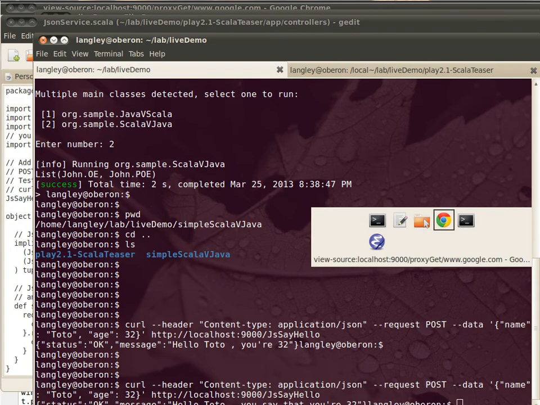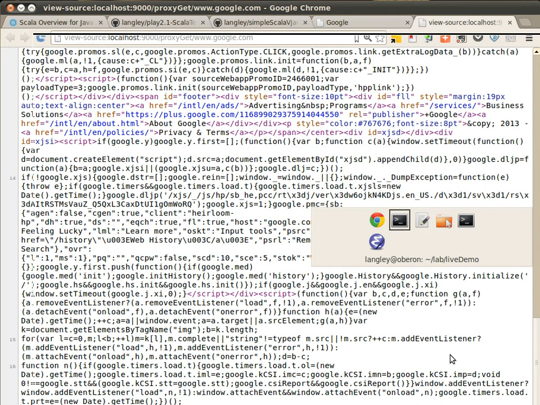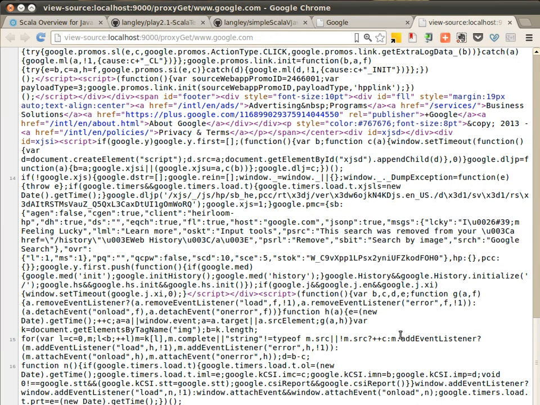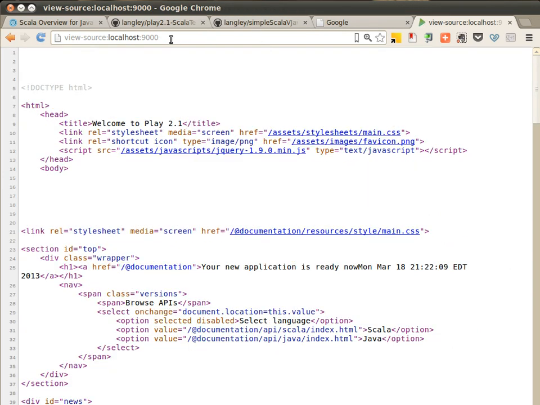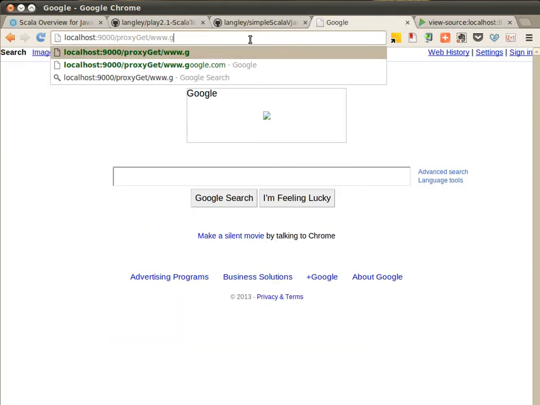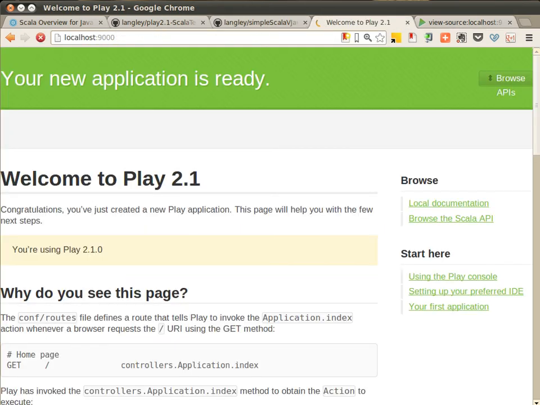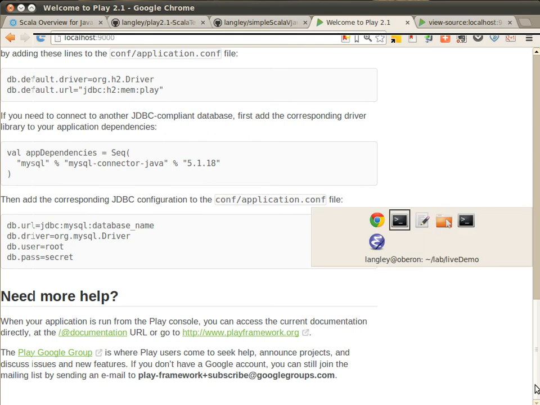The last thing I'll do, real quick, is look briefly at the view aspect of working with Play, and as I said, it's going to be a very brief introduction. This time we're just going to hit the default index page. You see we've got a very rich result here. Let's see how that was constructed